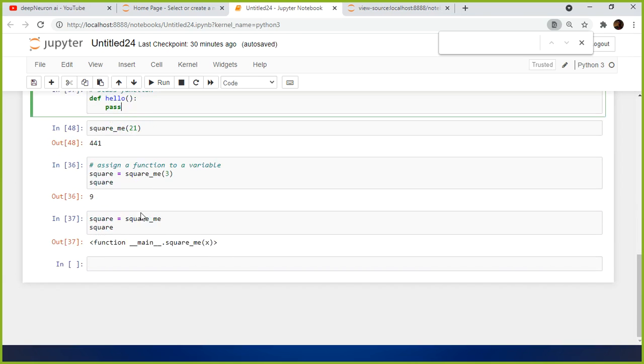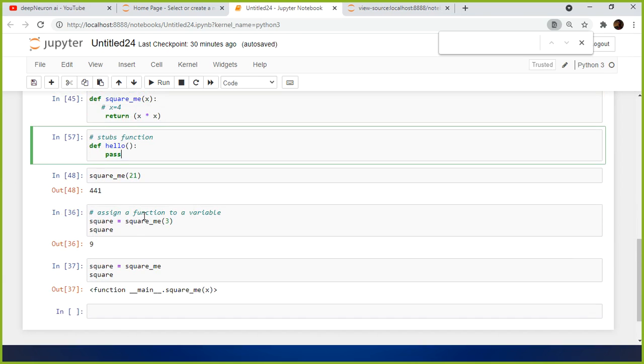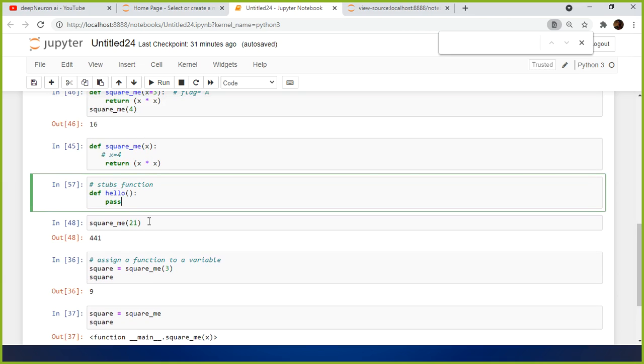Because in a real-time scenario, you will be using multiple functions, nested functions, a function inside a function inside a function. So you have an outer function, an inner function, and inside the inner function you will have one more inner function. But for that inner function, you don't know what logic to implement. Probably after speaking to the customer, we will implement the logic. So what you do is, just above that, you have another inner function where you can implement all the logic. In that case, this is called your stubs function.